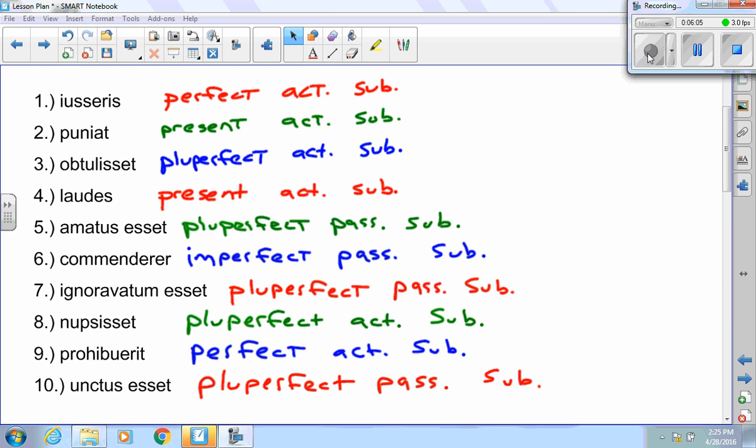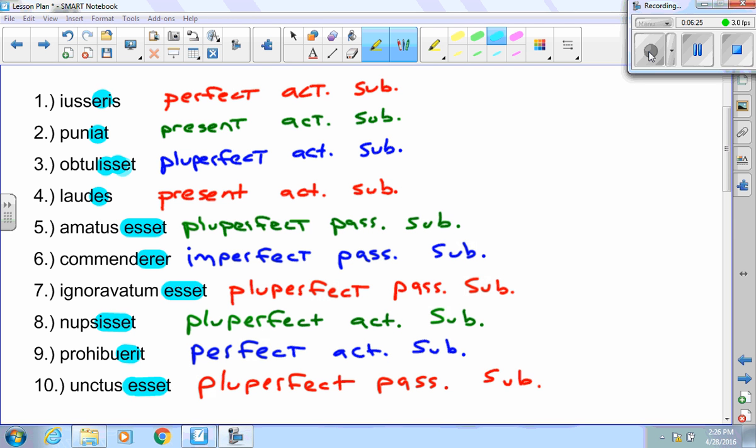There are some things that I could look for to help me out. Here I've highlighted the markers that should help you out. For perfect, you're going to get ERI. For present, you're going to have normally an A. A is a sign of the subjunctive, unless, like number 4, something that is first conjugation changes its A to an E. ISSE is pluperfect active.